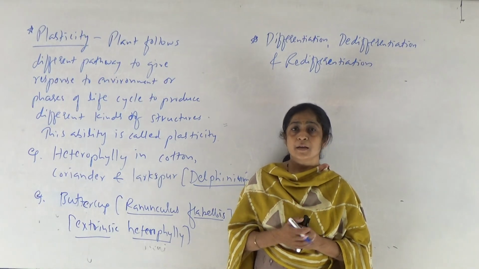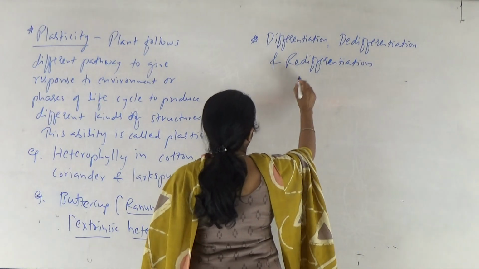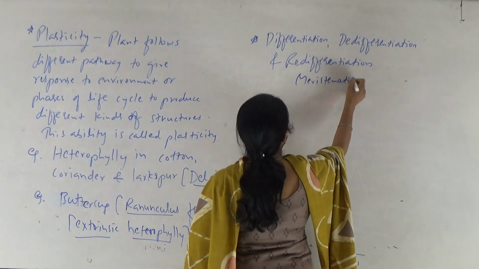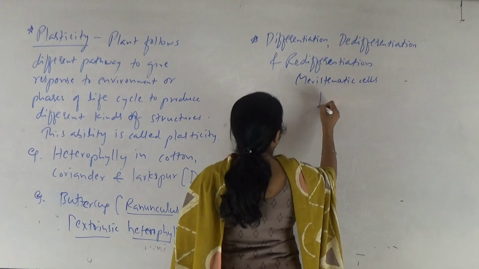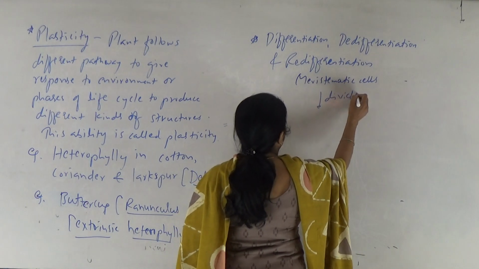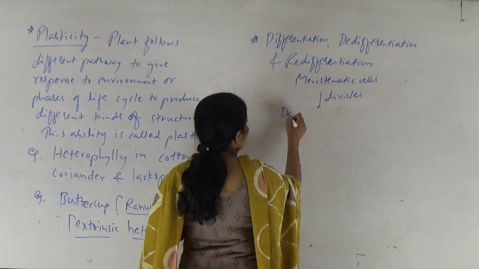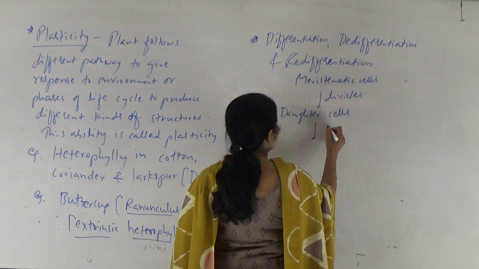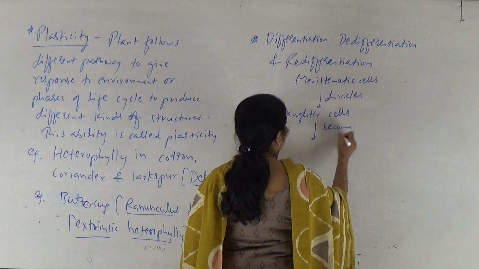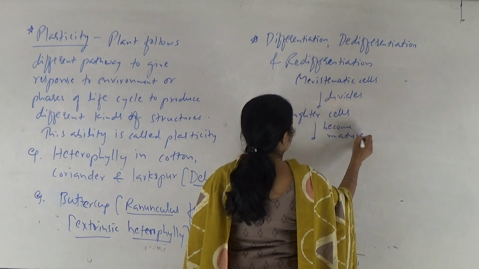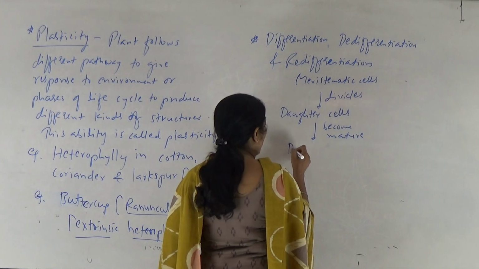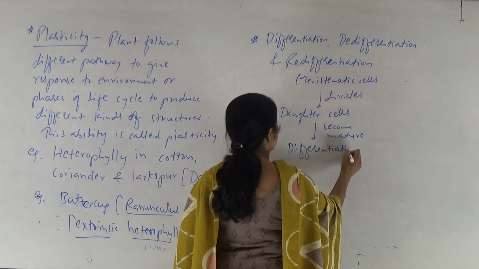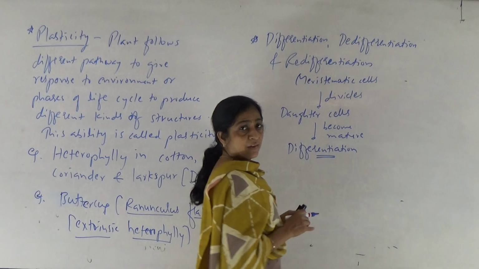Okay, right. So meristematic cells, if we look at it in simple language, what will happen? Meristematic cells divide and form daughter cells. Daughter cells become matured, right? And whatever they start performing function, that is nothing but differentiation, right?